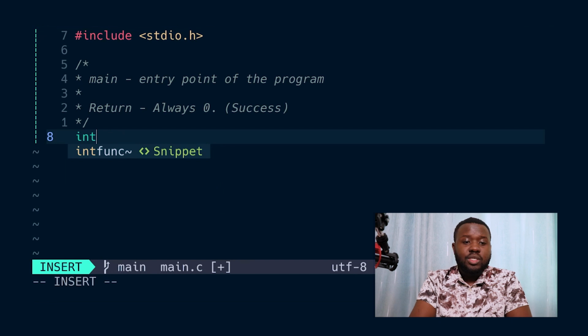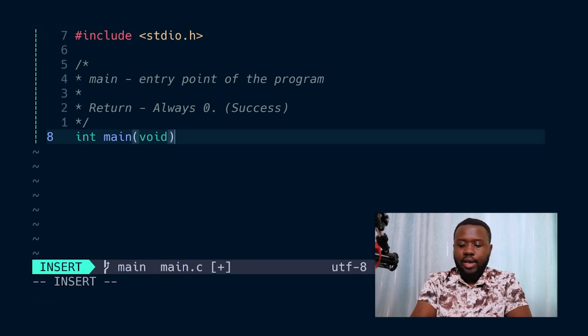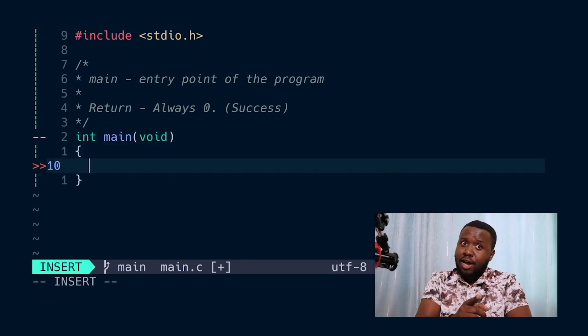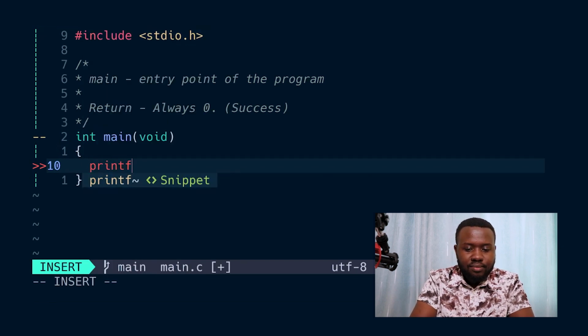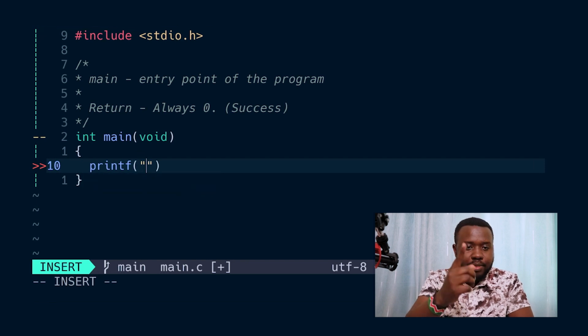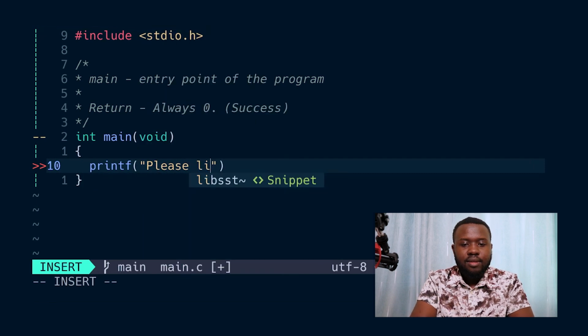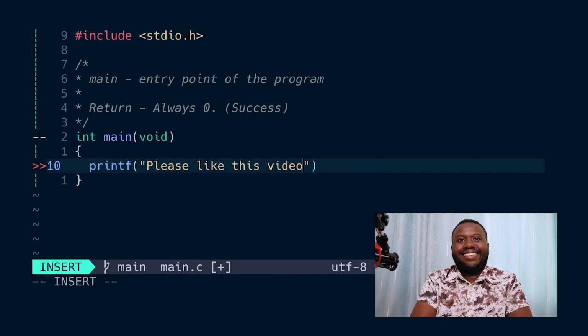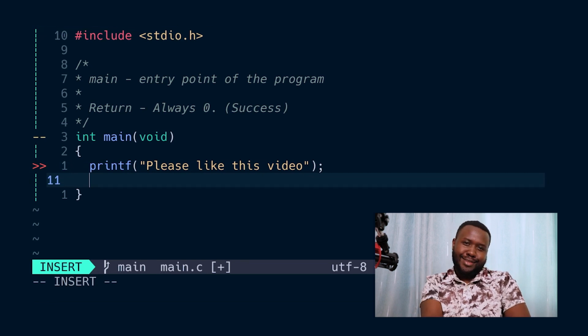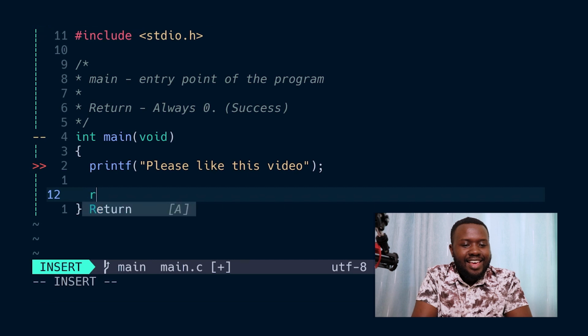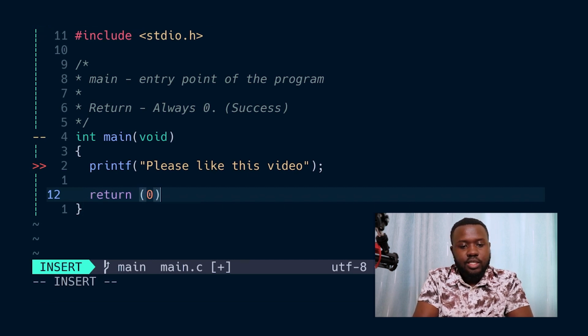You start with an int because it returns an integer. That first part is the return type, integer. Main, the name of the function. I don't want it to accept any parameters, so I explicitly write void. Now, this is a very, very special part. Pay attention. I'm printing something to the console. Yeah, I'm going to output that. Please, if you're watching, please, why not? Then we return 0 inside the brackets.